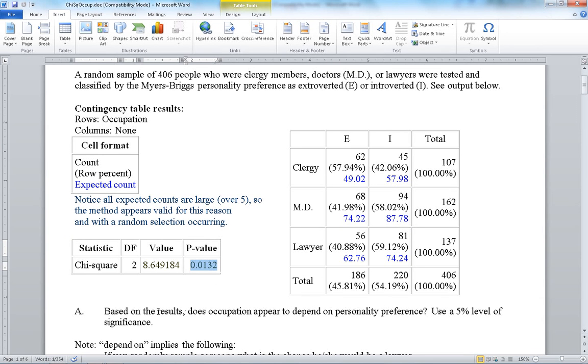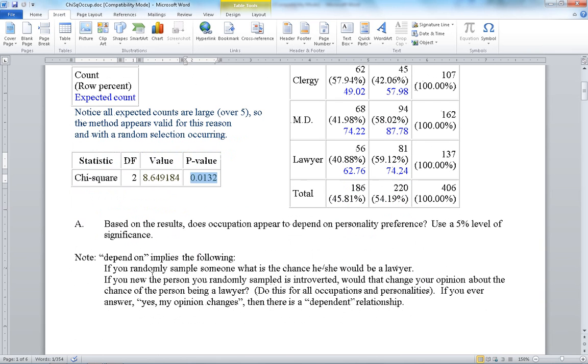So based on the results, does it appear that occupation depends on personality preference? Use a 5% level of significance. Now remember, in this material, when we say depend on, what we mean is if you just randomly sampled someone, what would be the chance that they were a lawyer?